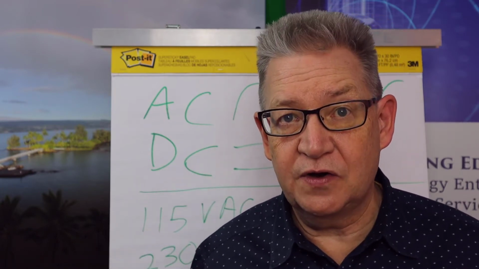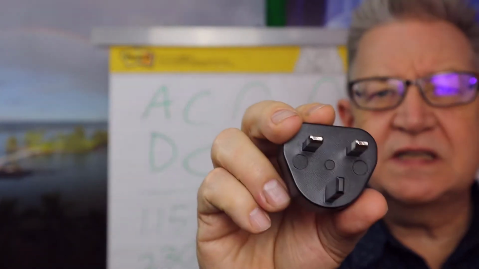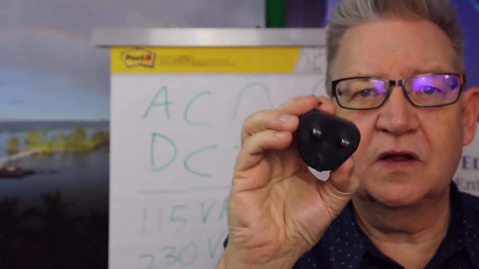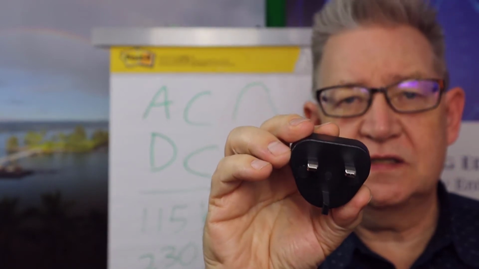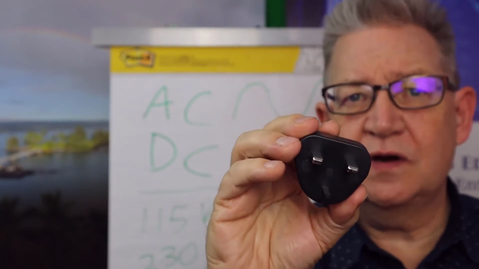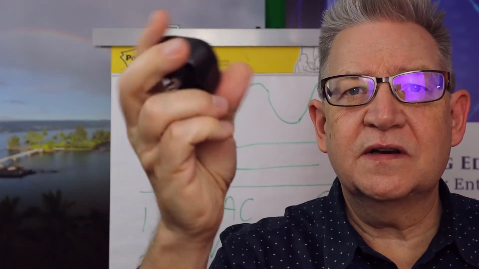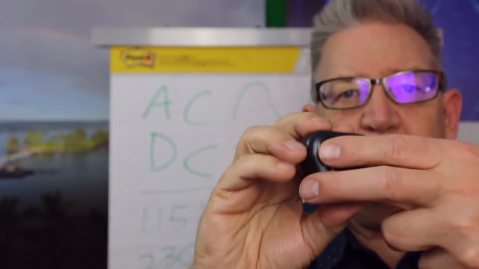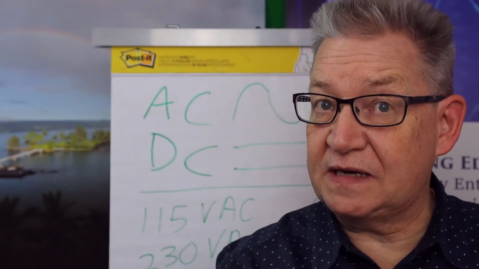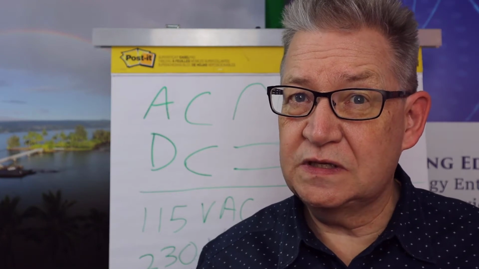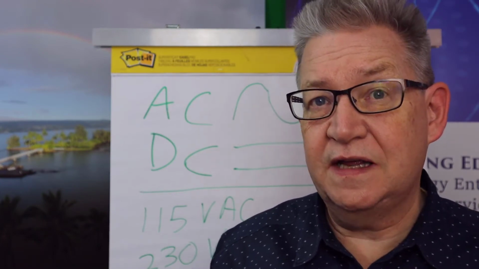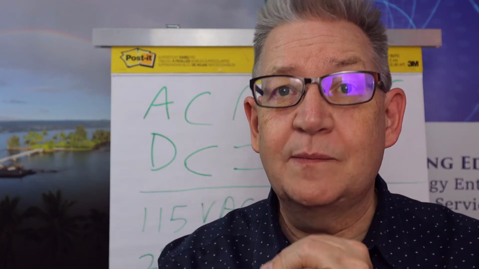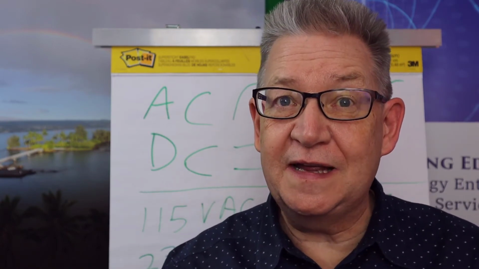Now let's talk about converters. So I showed this adapter earlier. This is a UK plug. It'll go into a UK circuit. And again, 230 volts. On the other side, it's got a US plug. So you could plug in something from the US that's expecting 120 volts at 60 cycles, and it's going to get 230 volts at 50 cycles. Is that a problem? Well, it depends on what you're plugging into it.